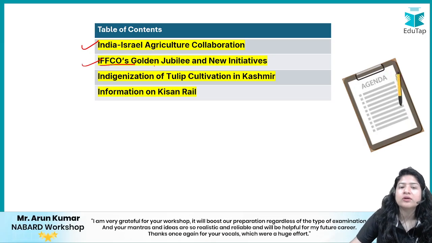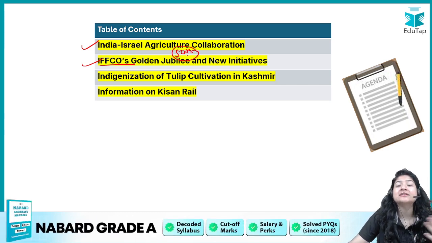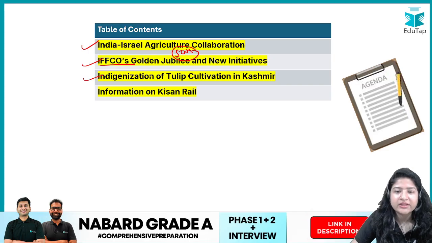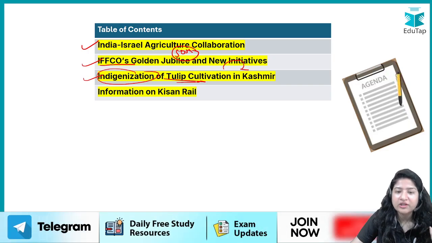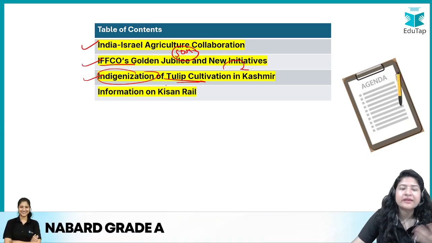Second was golden jubilee of IFCO. It took place. What is golden jubilee? That is the 50th anniversary, 50 साल पूरे हुए, right? So what are the initiatives and how IFCO has grown as a society, everything we will look at. After that, tulip cultivation in Kashmir has been promoted. Indigenization of tulip cultivation is now being promoted, right? So what is this? Everything we will look at.